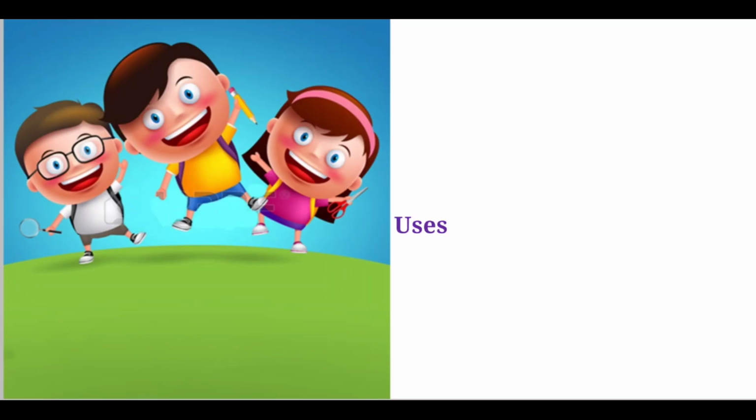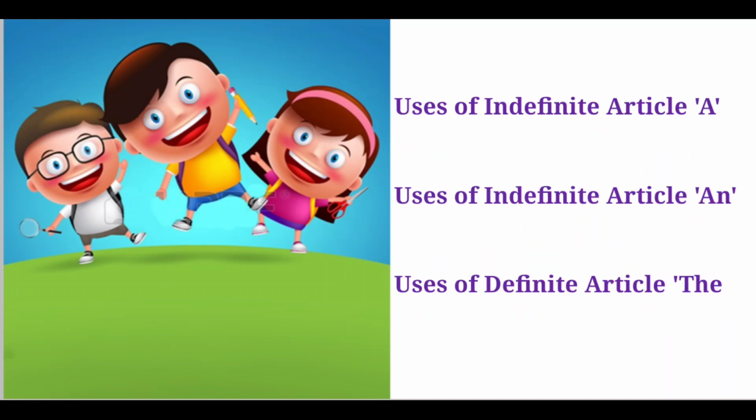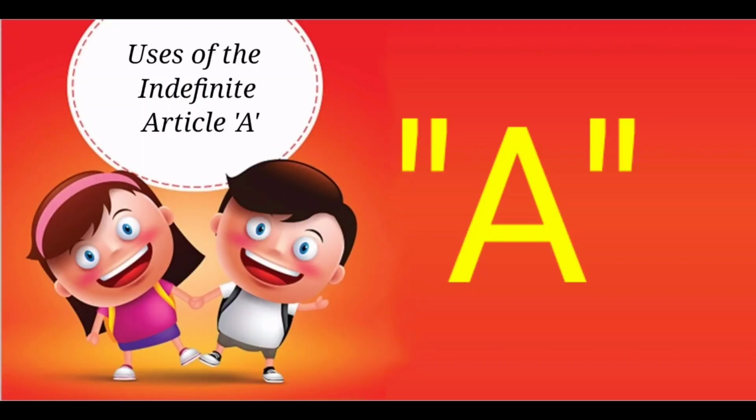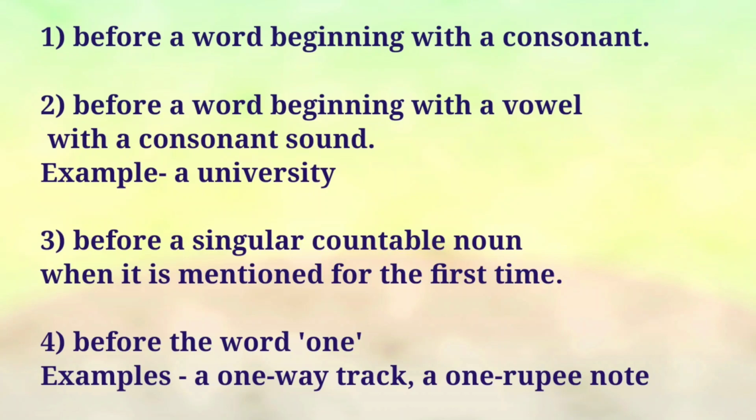Now we are going to learn about the uses of a and the. Friends, first we are going to learn about the uses of a. See here, first point, before a word begins with a consonant. Now tell me, what is a consonant? Yes, other than vowel is consonant. Vowel sounds are A, E, I, O, U. So other than A, E, I, O, U are consonants.